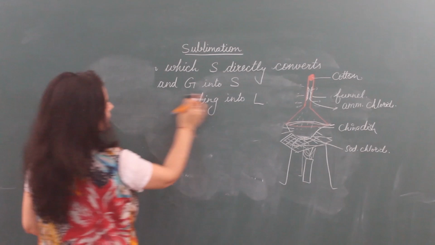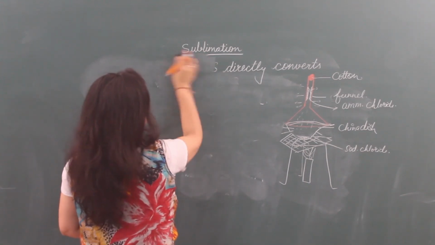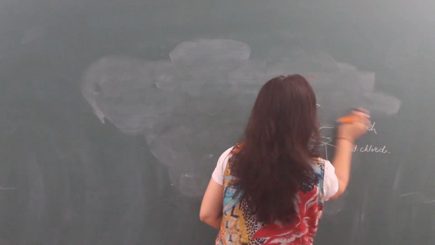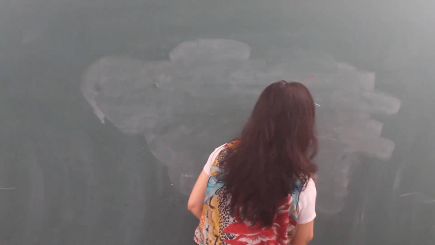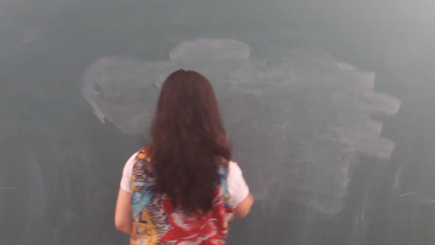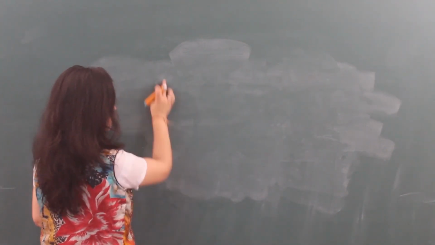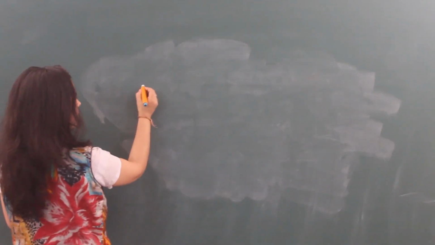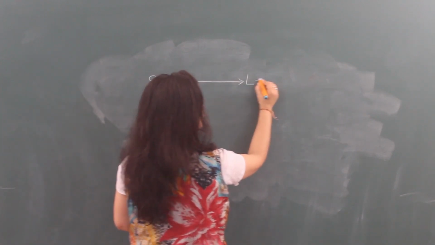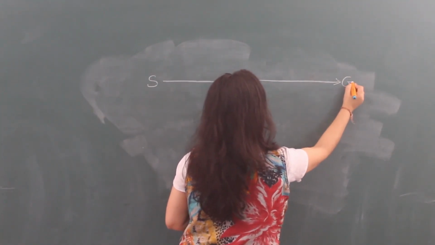After sublimation, what do we have to do? You have to answer some questions. Now all the change of state of matter processes we have done, and we can see this in a flow chart. Solid converts into liquid, liquid converts into gas.